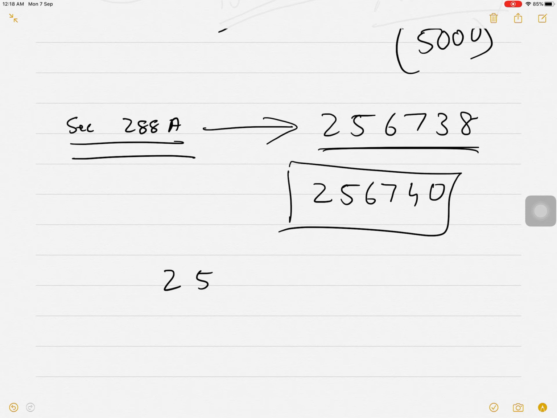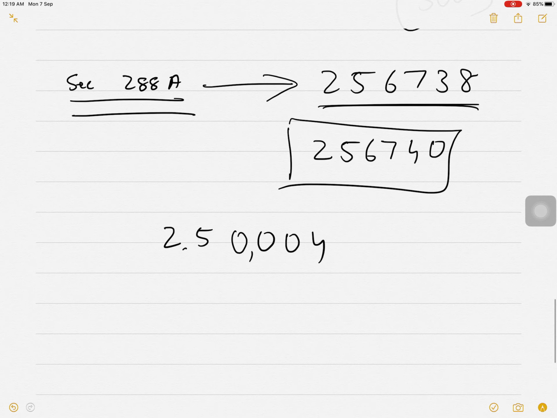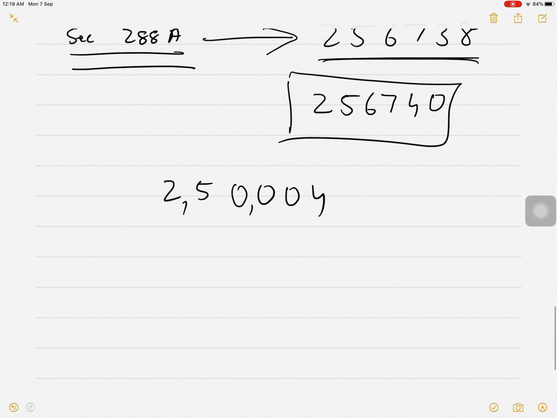Suppose your income is 2,50,004. In this case, your income will be considered as 2,50,000 because you have to take the nearest multiple of 10.